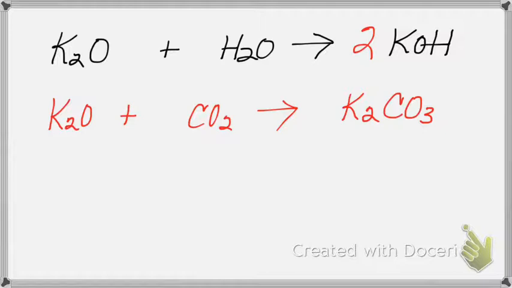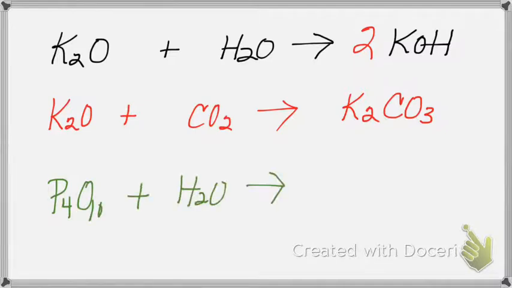a non-metallic oxide. Let's do P4O10 plus water. What will it make? So what does your paper say about a non-metallic oxide plus water? What does it make? It makes an acid. Specifically, it's going to make an oxyacid because there's oxygen there. So we have to account for that.